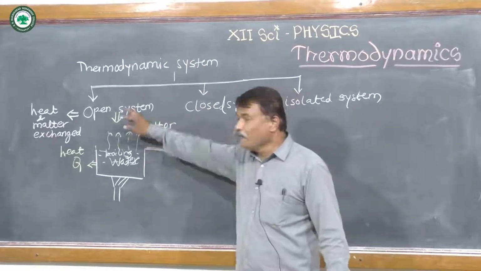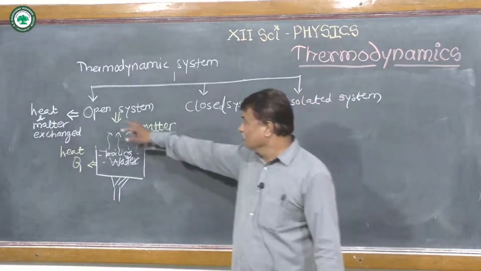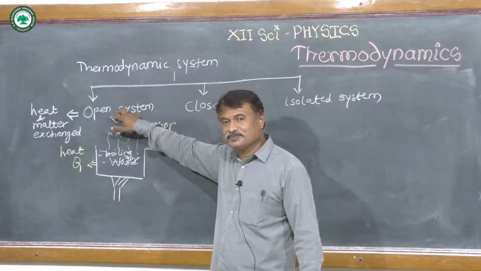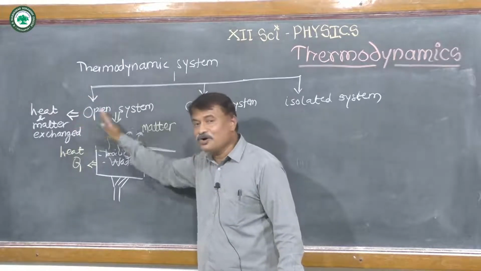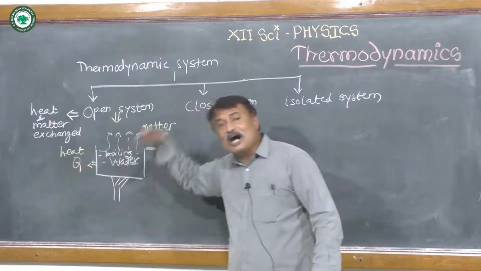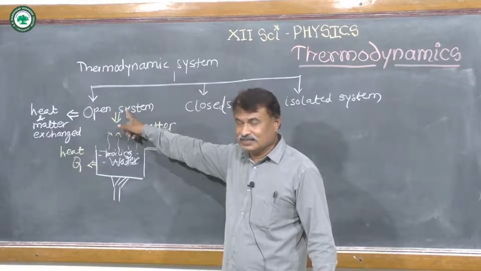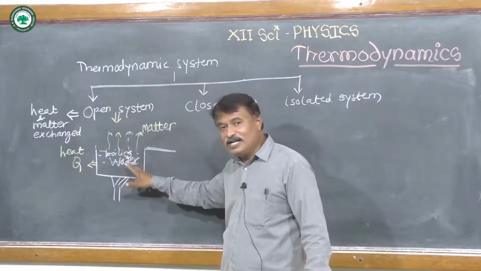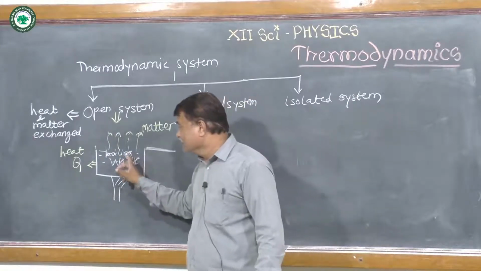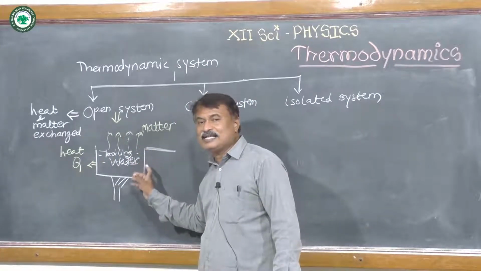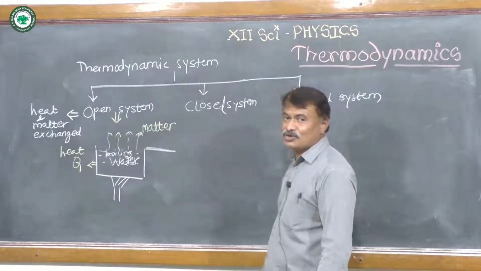Very simple. In case of an open system, heat energy and matter can be exchanged from system to surrounding and surrounding to system. In that case, as the water is boiling, the system is at a higher temperature. That's why heat and matter both are exchanged from system to surrounding, and such a system is called an open system.